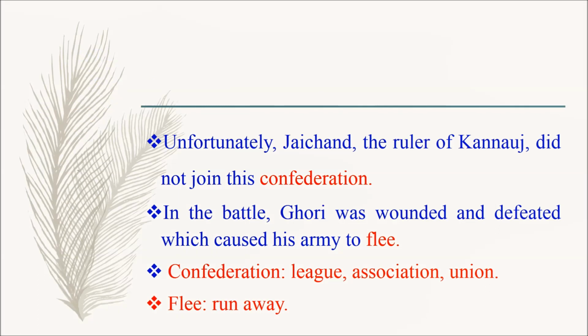Unfortunately, Jaichand, the ruler of Kannauj, did not join this confederation. In the battle, Ghori was wounded and defeated, which caused his army to flee. Here, confederation means league, association, or union.